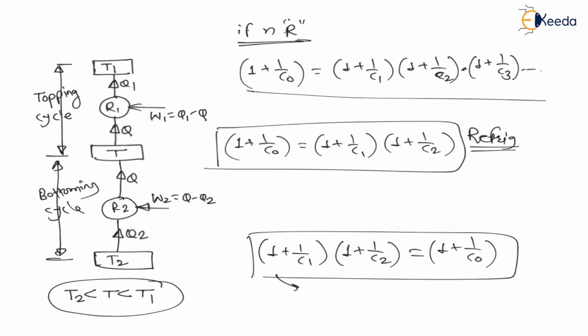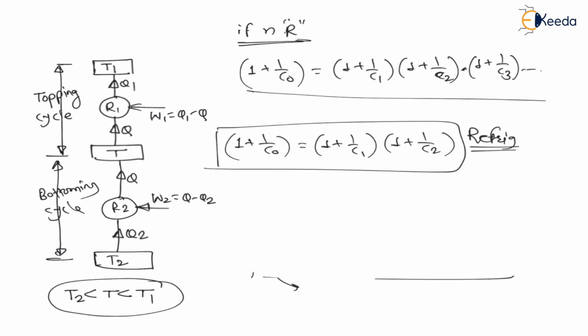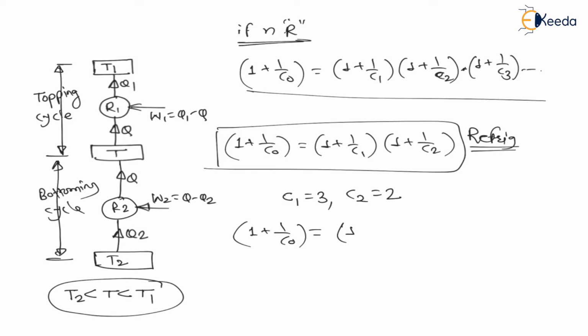Now, just for fun, let us consider one example. Let us say for the first refrigerator COP C1 is 3 and for the second refrigerator COP C2 is 2. Then what will be the overall COP? Put it in the formula. 1 plus 1 upon C overall is equal to 1 plus 1 upon C1, which is 3, into 1 plus 1 upon C2, which is 2.